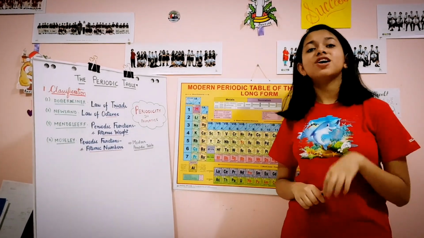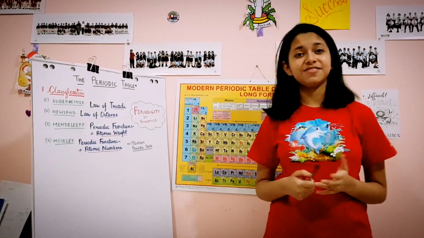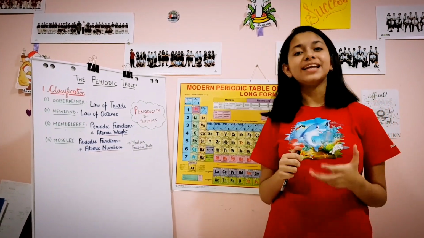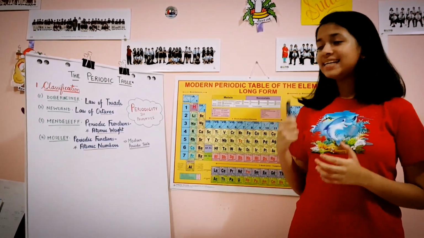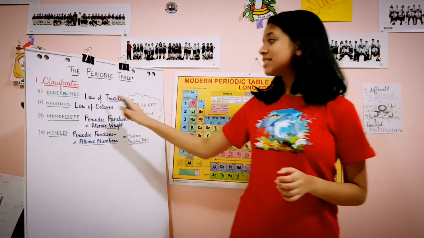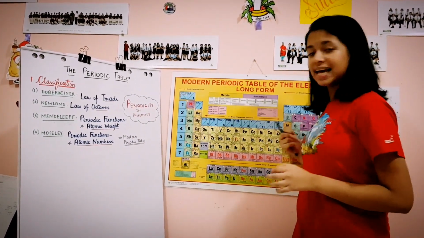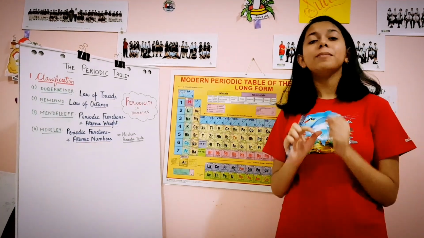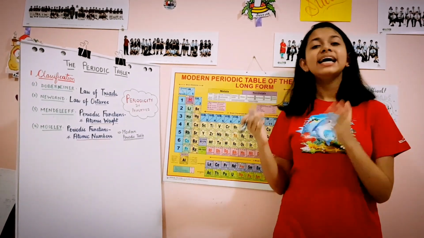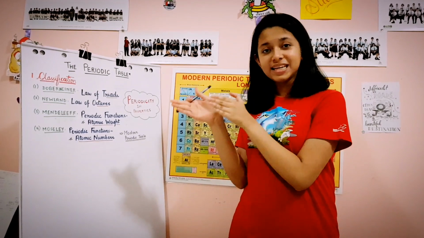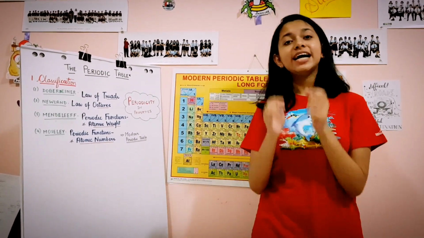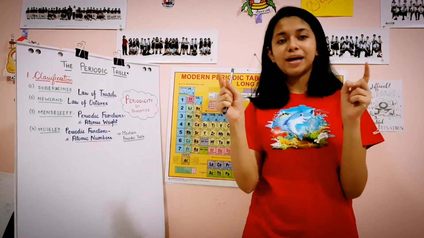So now early chemists decided to classify these elements based on characters, properties, valencies, etc. But this kind of classification was very vague. So that's why in the early 19th century, Döbereiner came up with this law of triads. Döbereiner essentially arranged these elements in increasing order of the atomic weights. And by doing that, he grouped these elements into groups of three known as triads, such that the atomic weight of the middle element was the average of the atomic weight of the other two elements.